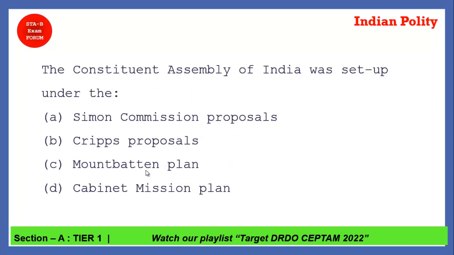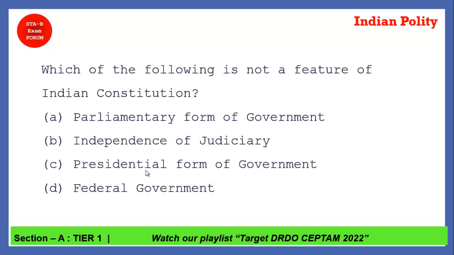Coming to the next question. The Constituent Assembly of India was set up under which commission? That we have discussed in the last chapter, the timeline. Option D is the correct one, the Cabinet Mission Plan 1946. This plan has two objectives. One was to establish the Constituent Assembly. The second one is what? Yes, to form an interim government. That we have seen in the last chapter.